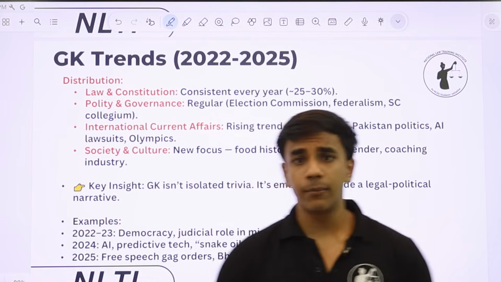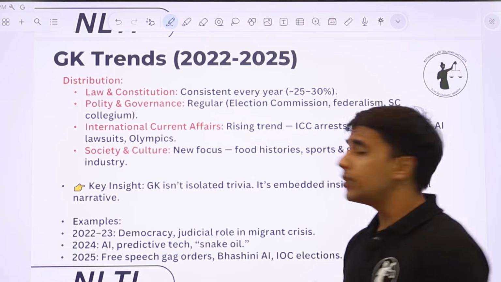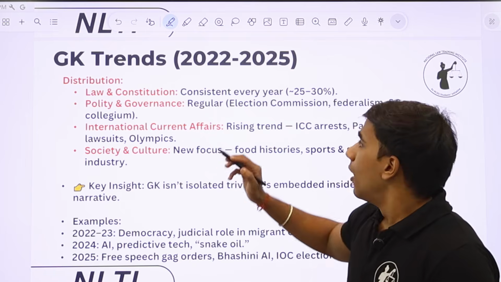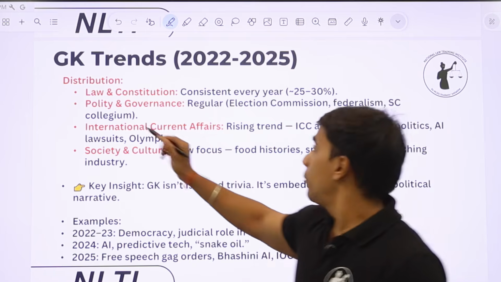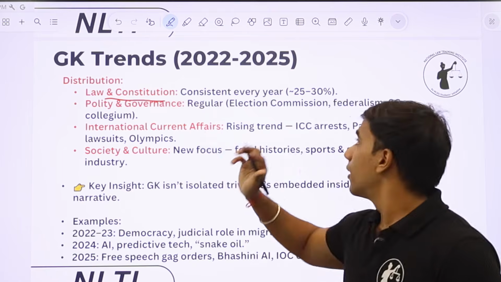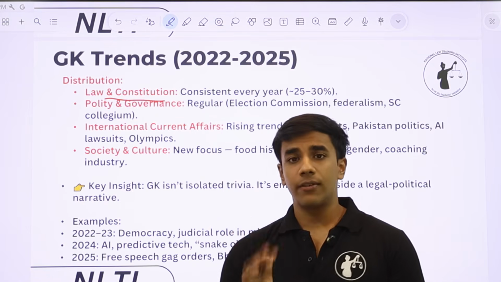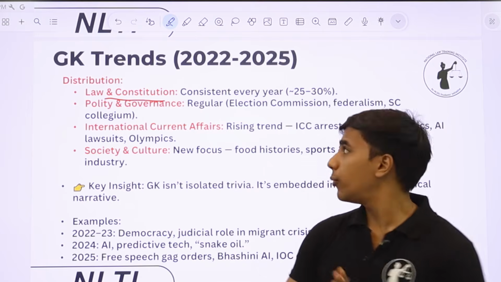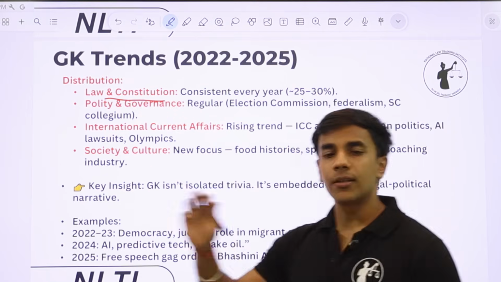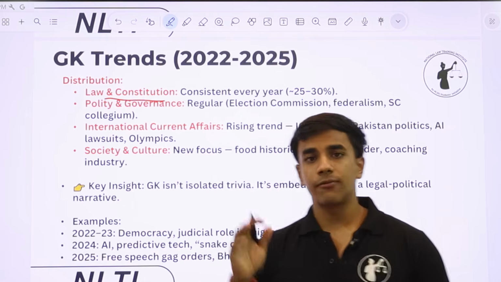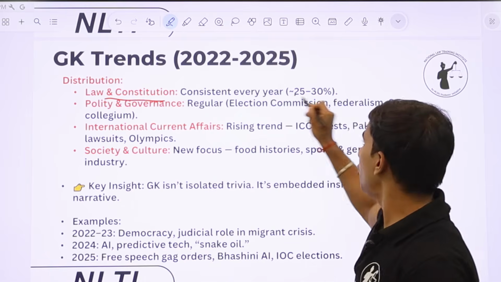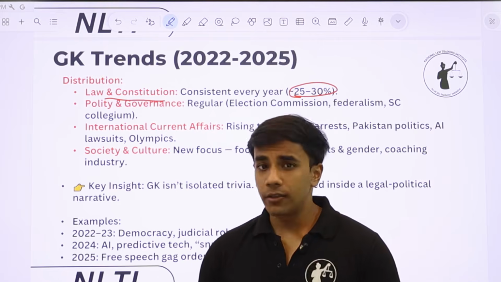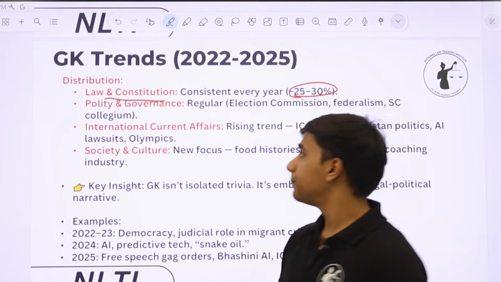Now coming to a very important thing, we'll talk about the GK trends from NLSAT 22 to NLSAT 25 and what has stayed constant. Distribution, law, and constitution. For every year that NLSAT has taken place, that is NLSAT 22 to NLSAT 25, law, constitution, something related to the judiciary has always found a place in the paper. Around 25 to 30% of questions are related to law, governance, judiciary, or constitution.